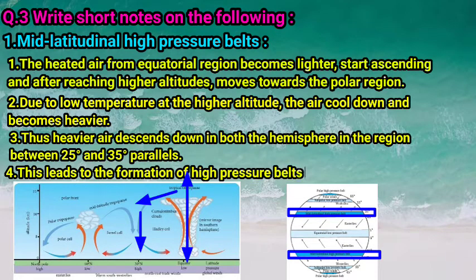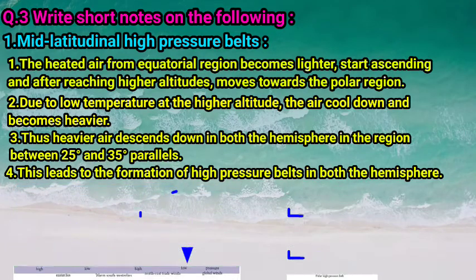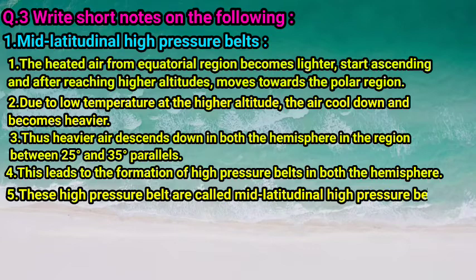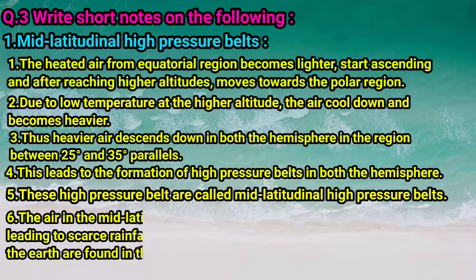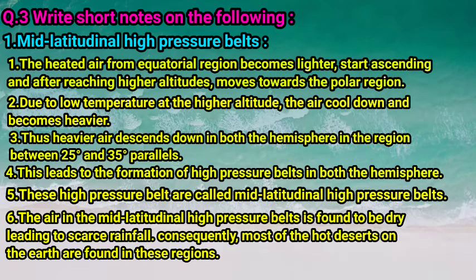This situation led to the formation of a high pressure belt in both hemispheres. These high pressure belts are called mid-latitudinal high pressure belts. The air in the mid-latitudinal high pressure belt is found to be dry, and this leads to scarcity of rainfall.